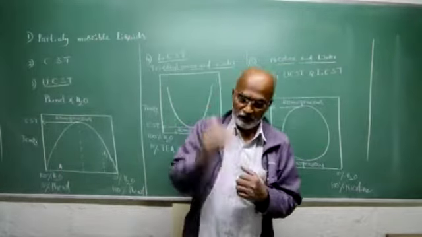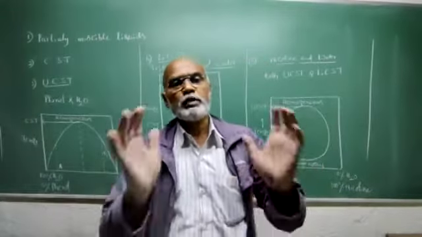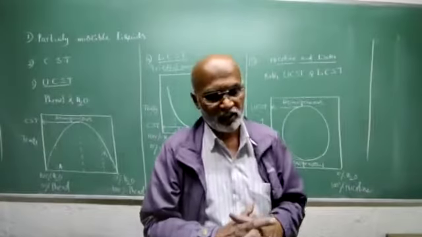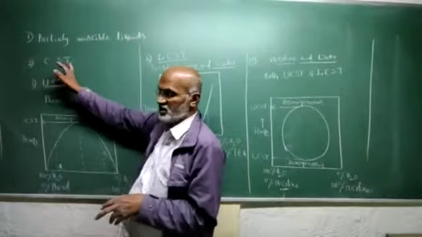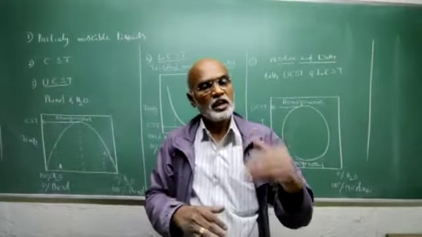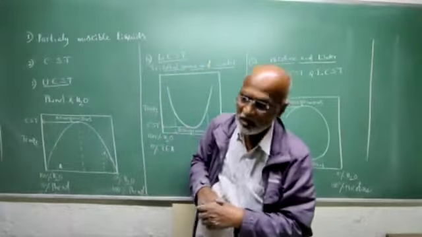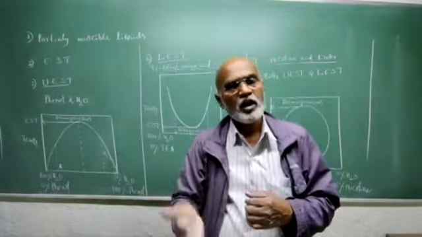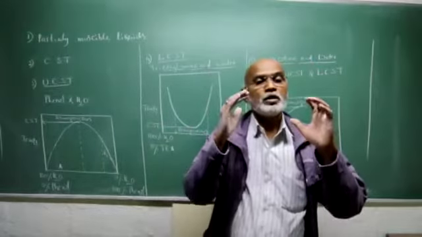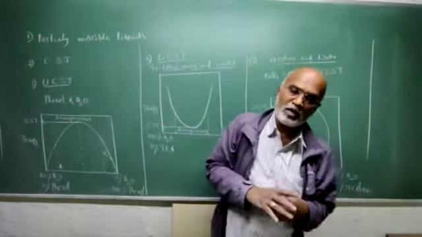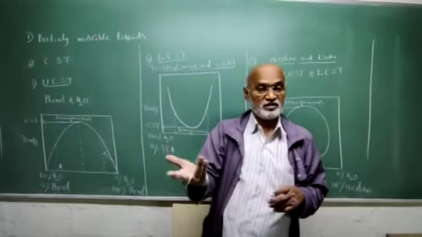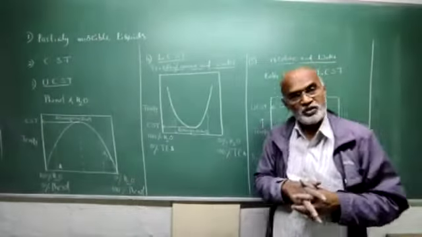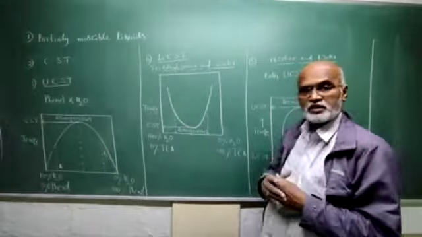That temperature at which the two conjugate solutions merge with one another to give a homogeneous layer is called critical solution temperature, which is also called CST. Or CST can also be defined in a very simple manner. Critical solution temperature is the temperature at and above which, or at and below which, the two partially miscible liquids become completely miscible in all proportions. Remember, in such partially miscible liquids, we have three different types of critical solution temperature.